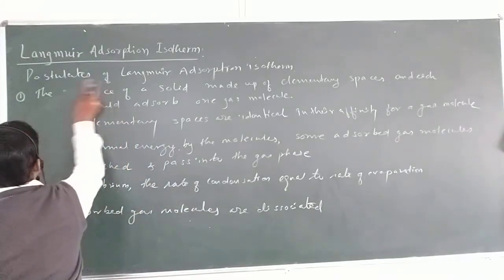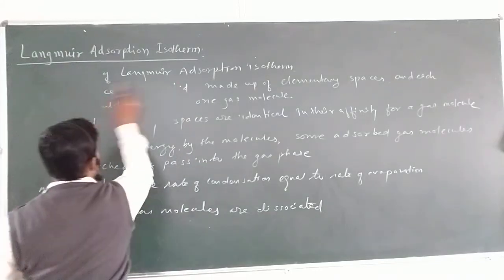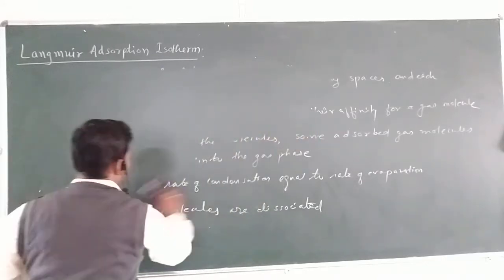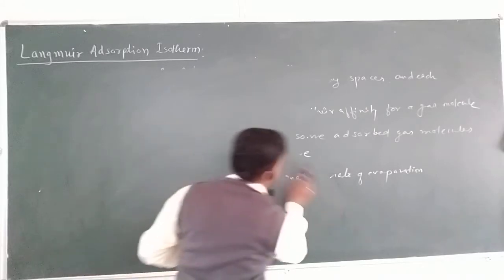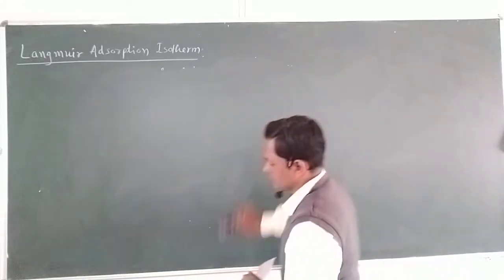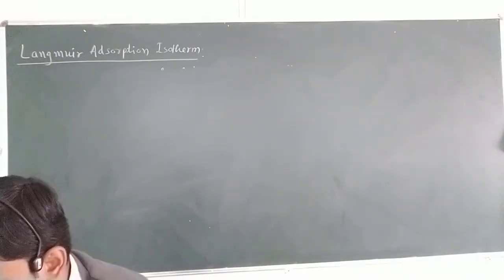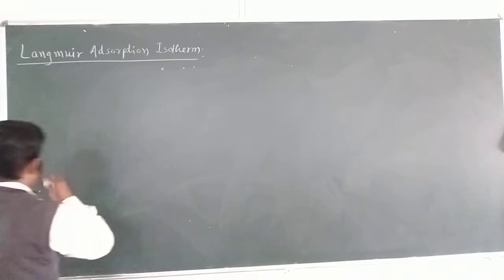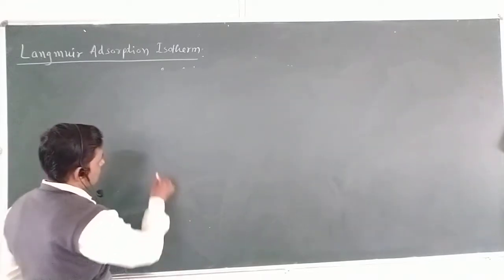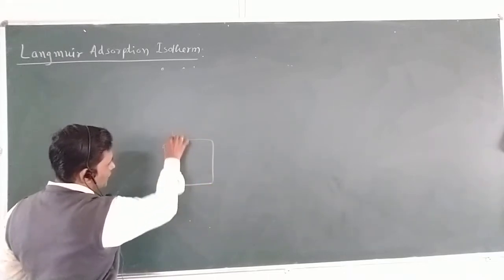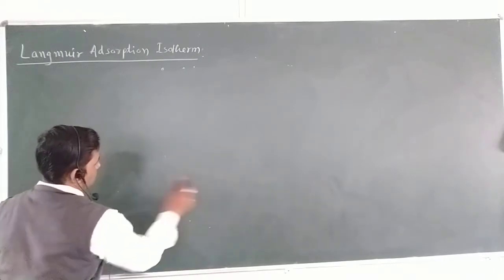Let me go for the mathematical expression of Langmuir's adsorption. Let me see how the mathematical expression for Langmuir's adsorption is derived. Let's see. Suppose, as we discussed, this is a surface. Let us consider this is a surface area where the molecules can be adsorbed, where the molecules can be detached.